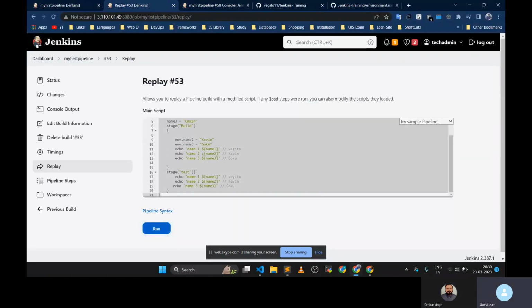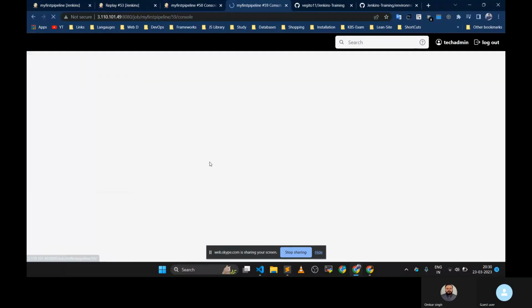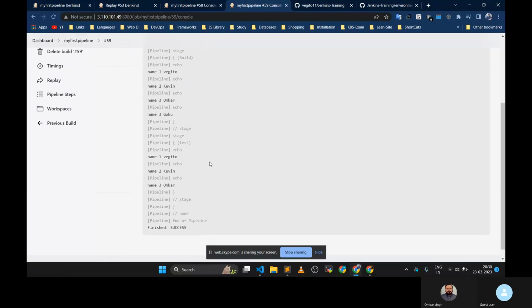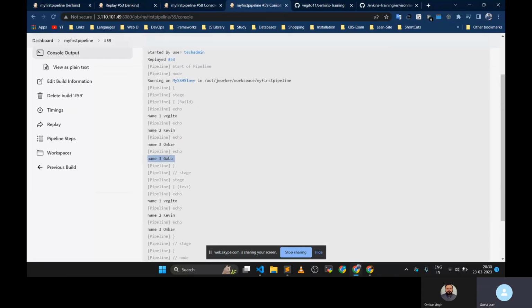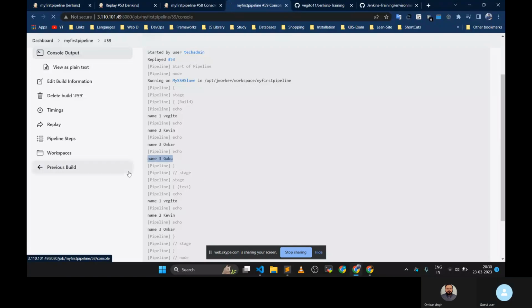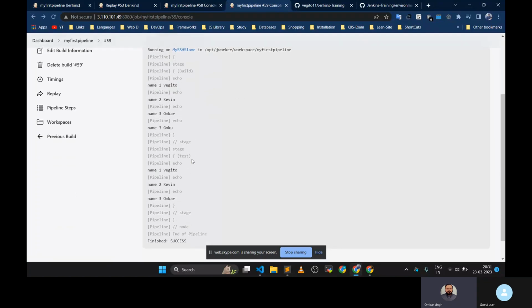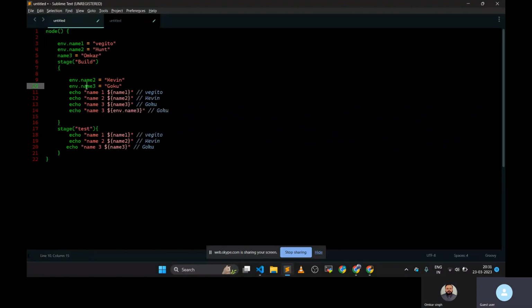Okay, now let's run like this. Here you can say it is giving Goku. Why? Because you have passed the Goku, right? Yeah, so here I am setting this to the Goku.